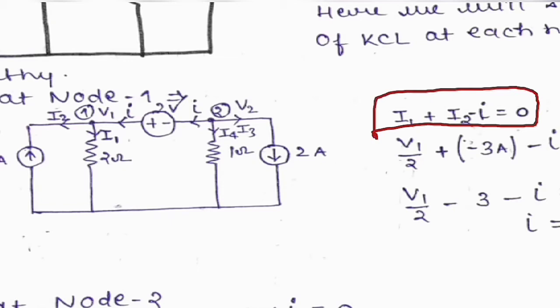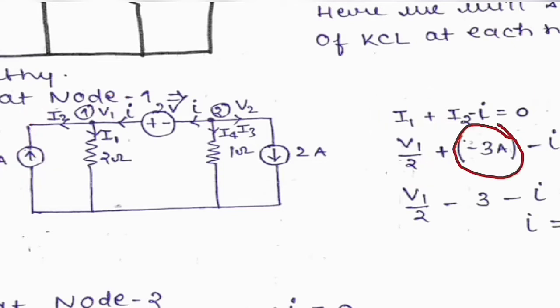What is the value of I1? The value of I1 we will get by V1 divided by 2. And what is the value of I2? This is the current source, so whatever direction we assume, the opposite direction will be flowing through this branch. So we can write this as -3. Minus I equal to 0.